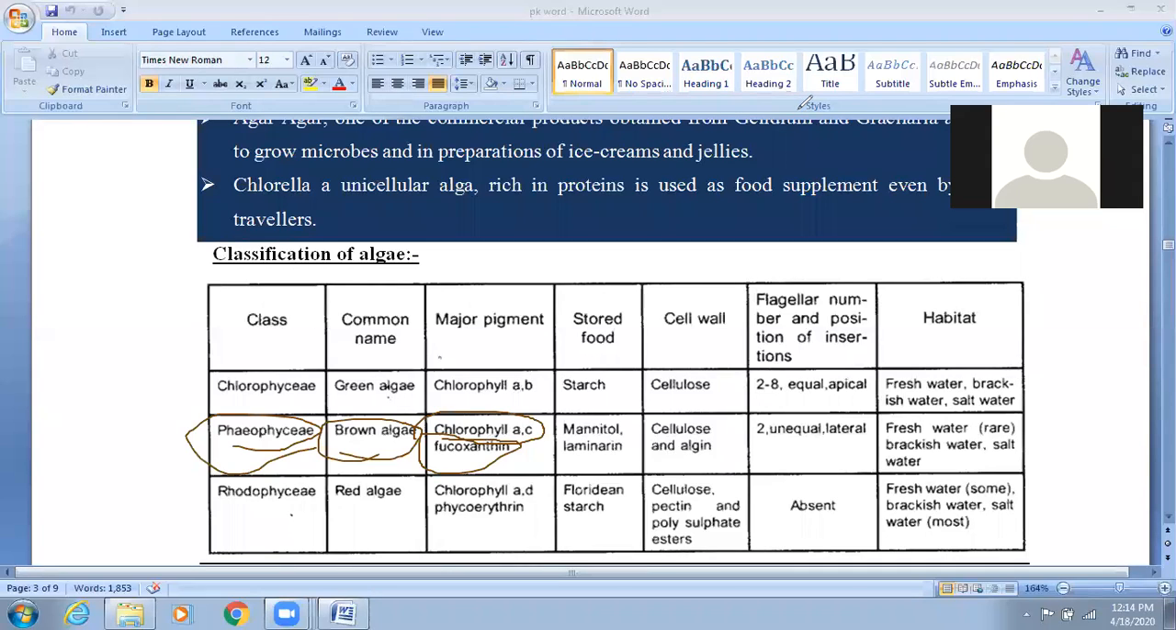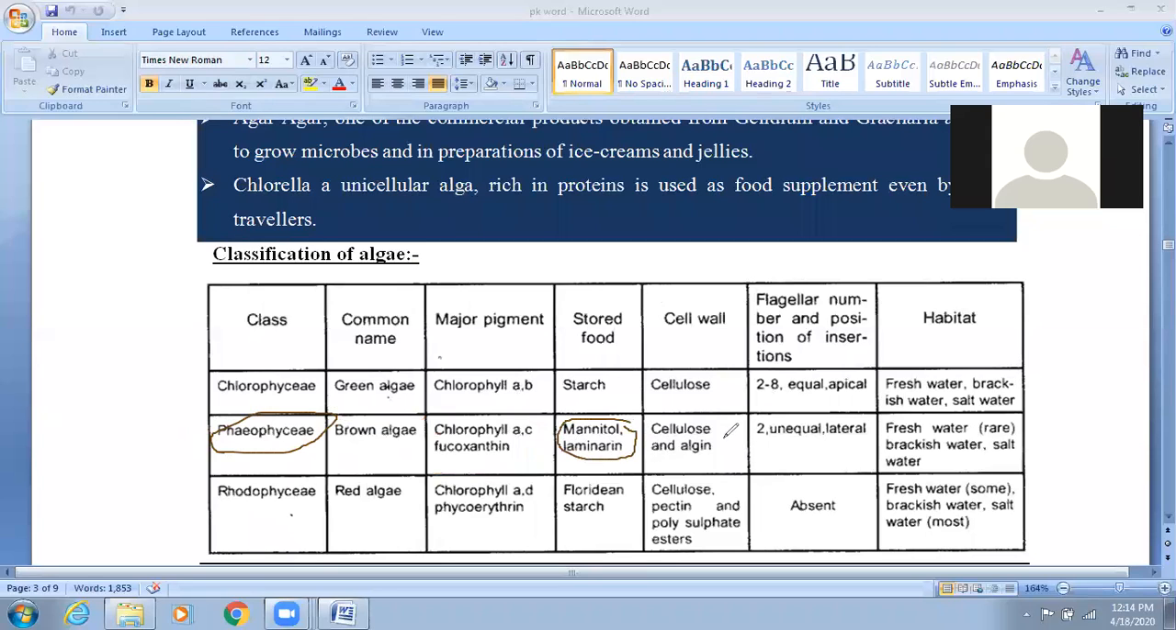Clear? And if we check the reserve food material, the stored food material is mannitol and laminarin. So these are the reserve food materials of the Phaeophyceae class of algae.